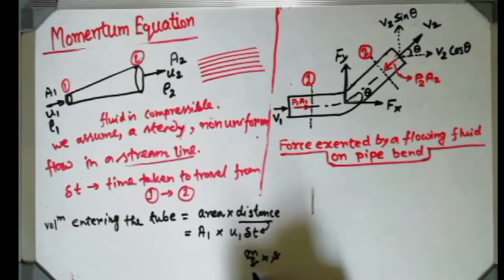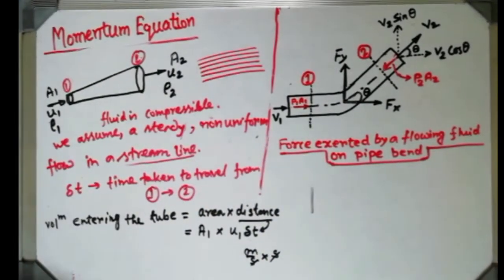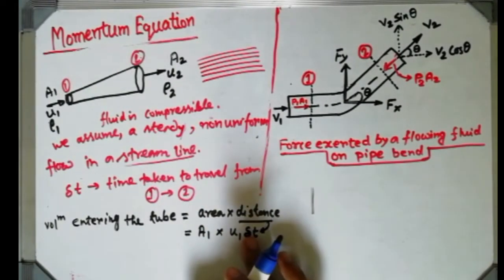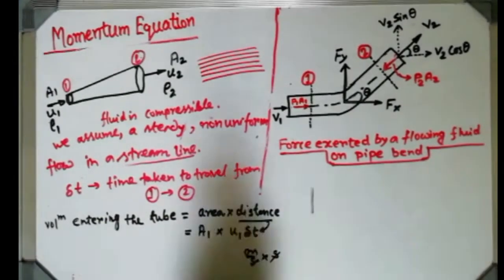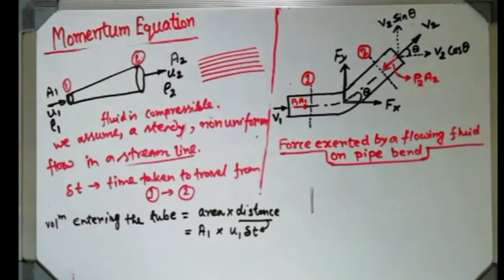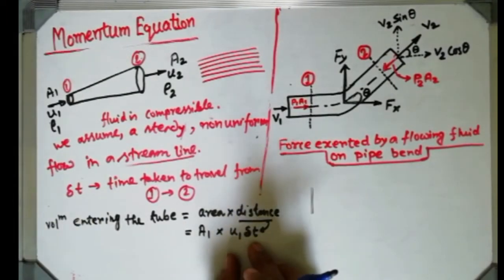So second will be cancelled, it will give you the meter, that is the unit of distance, nothing else. So distance can always be written as velocity into time taken.